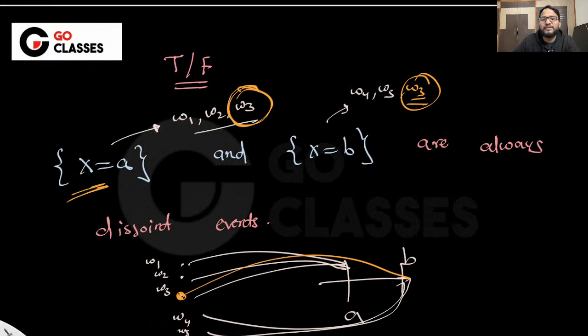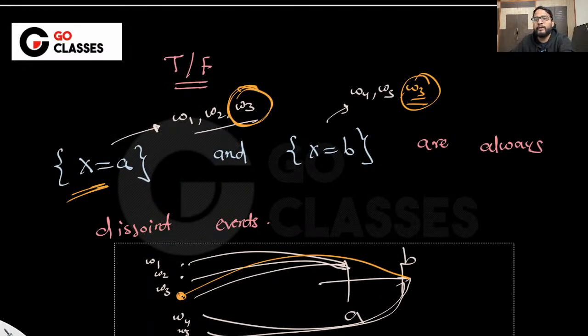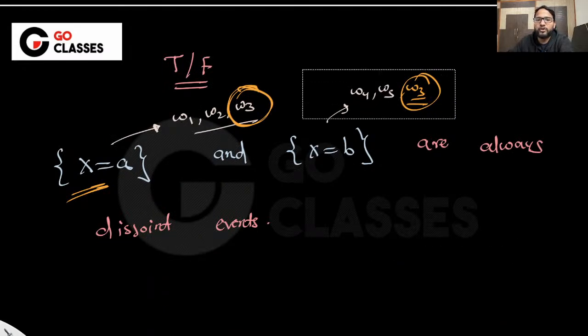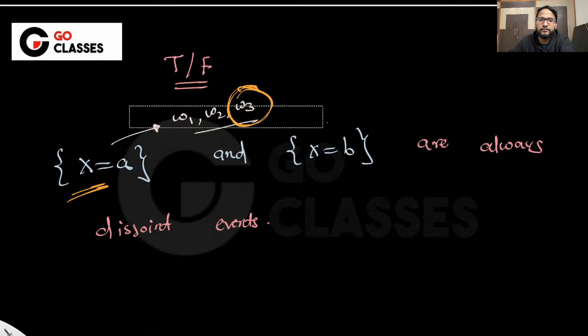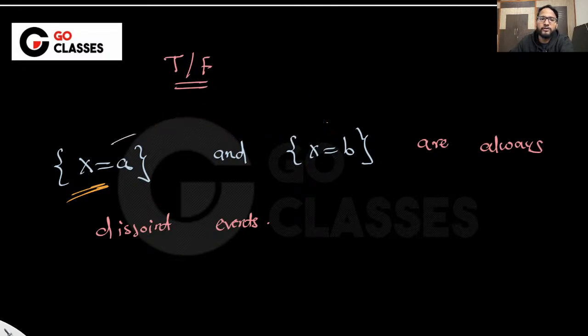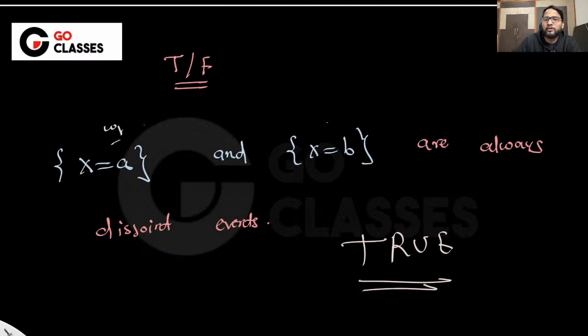Since it is not possible, you will say that yes, this is always true, which is that these two events are always disjoint, right? So here I will be making a claim that yes, it is true. Why? Because there cannot be any outcome which is mapped by x to a also and b also, and it is not possible, isn't it?